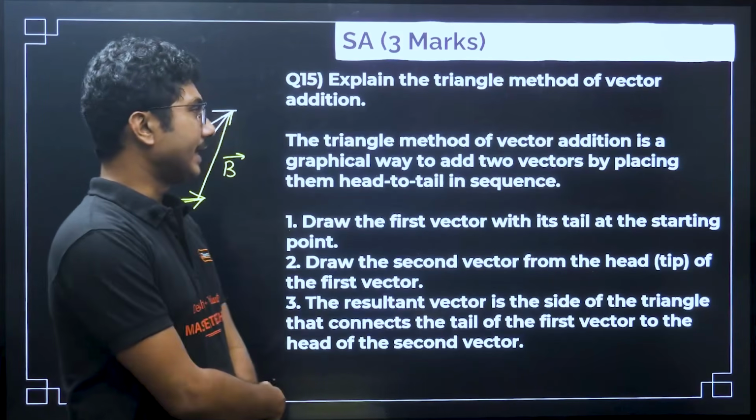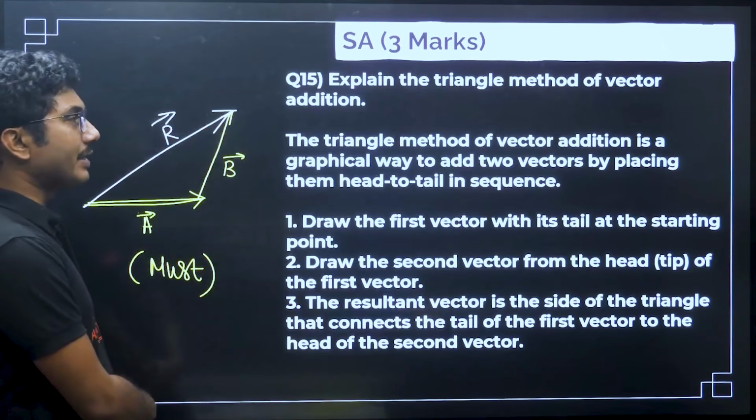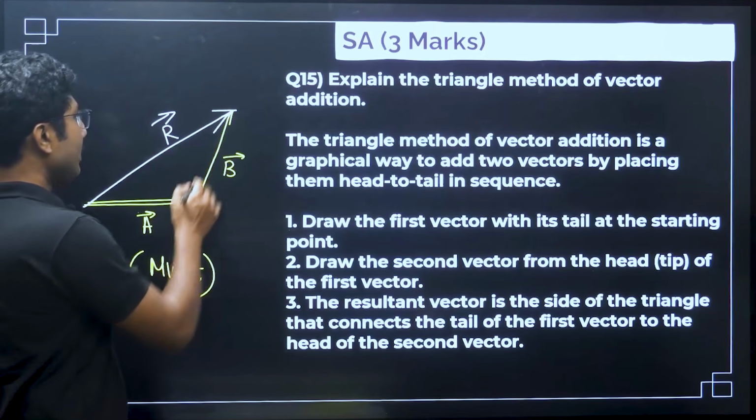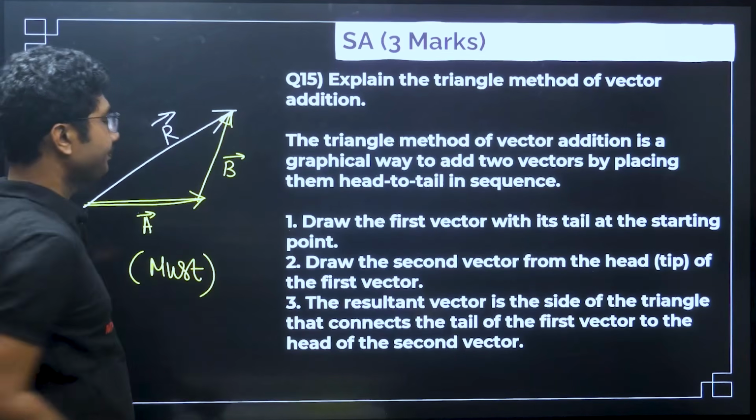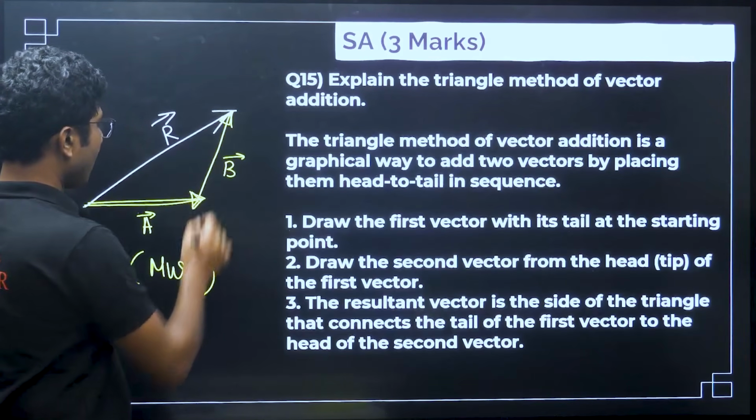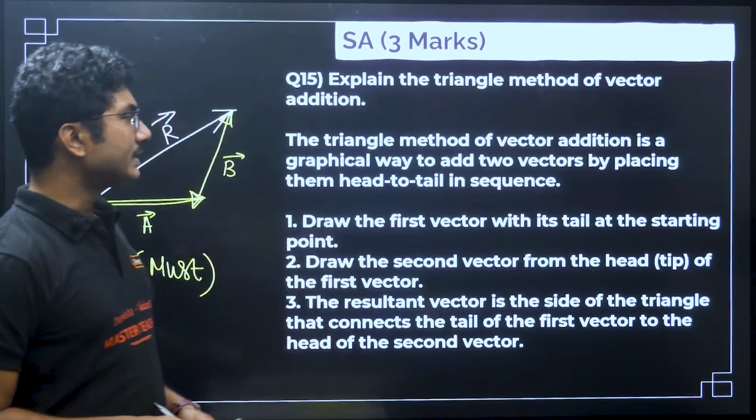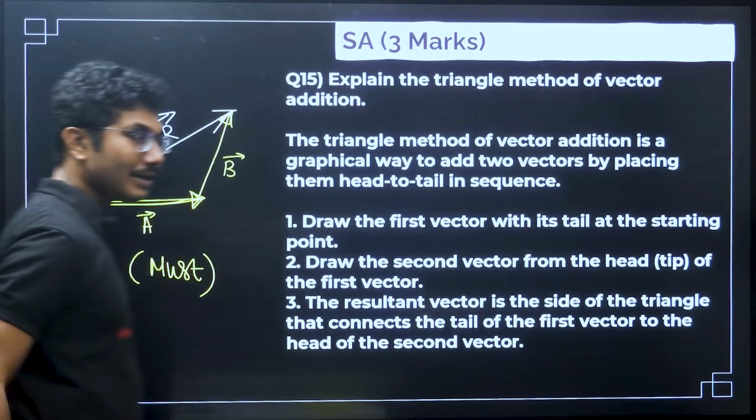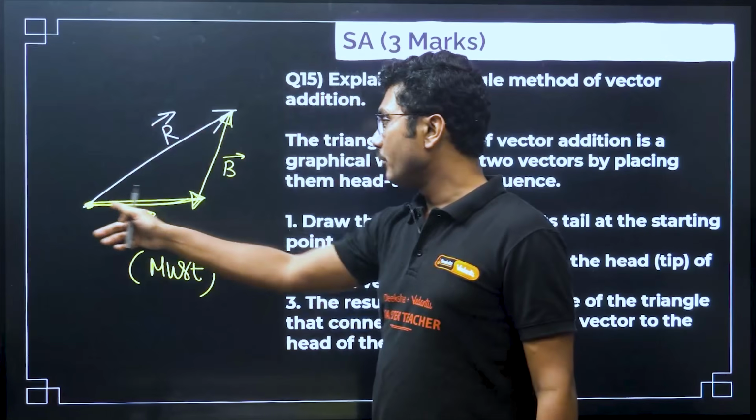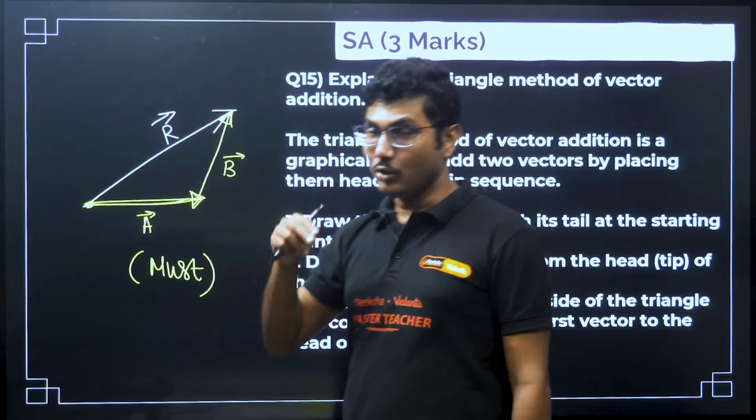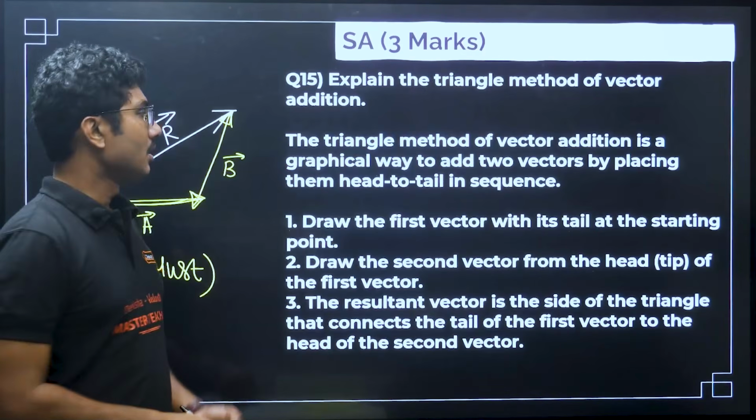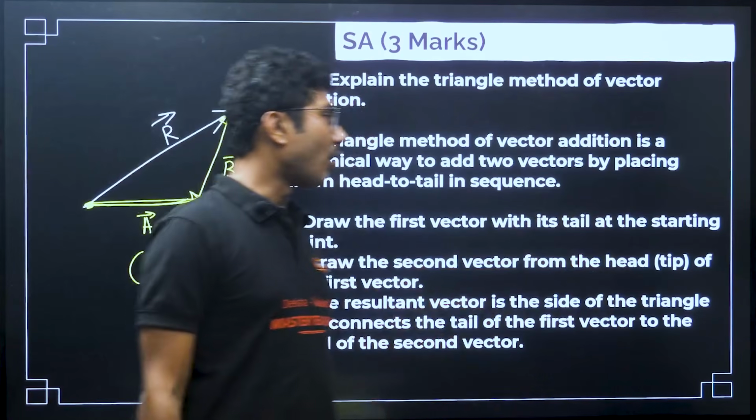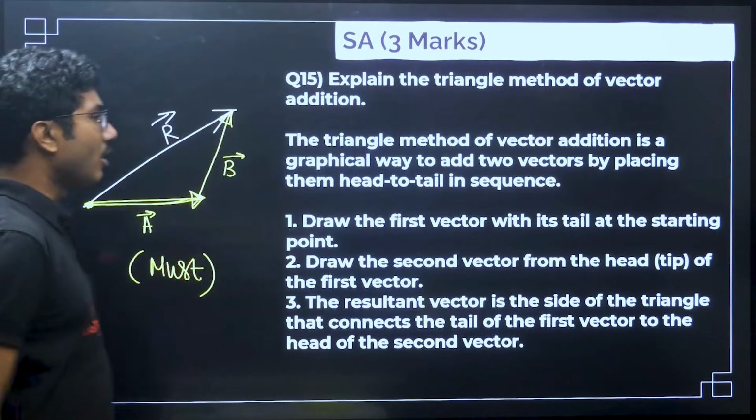The triangle method of vector addition is a graphical way to add two vectors by placing them head to tail in sequence. So, this is called the head to tail method. Draw the first vector with its tail at the starting point. This is tail, this is head. The arrow, wherever you keep it, is basically the head. Then draw the second vector from the tip, or the head, of the first vector.